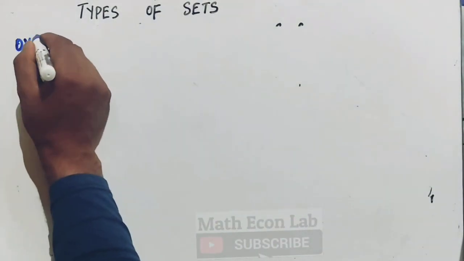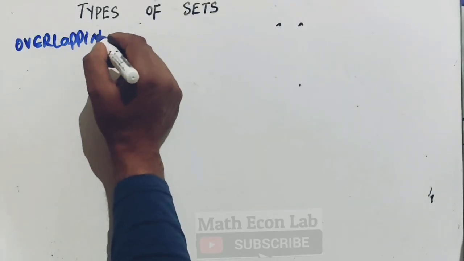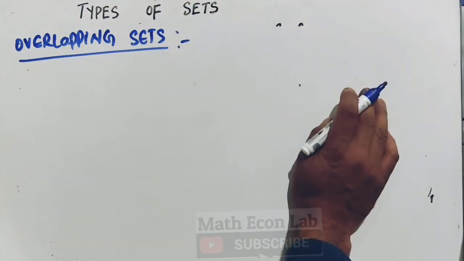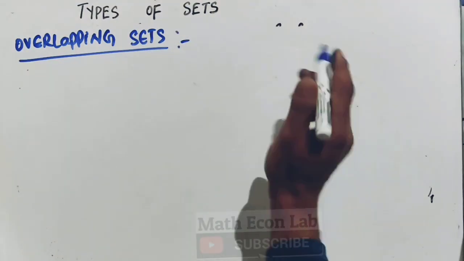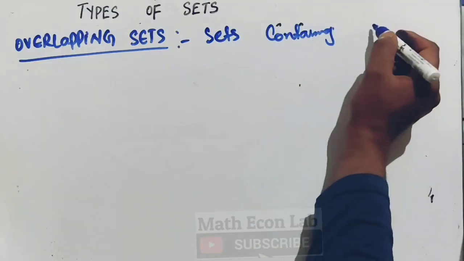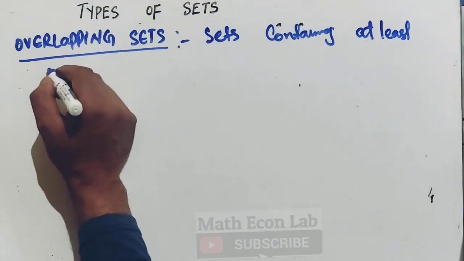Then we have overlapping sets. We say two sets containing at least one common element.